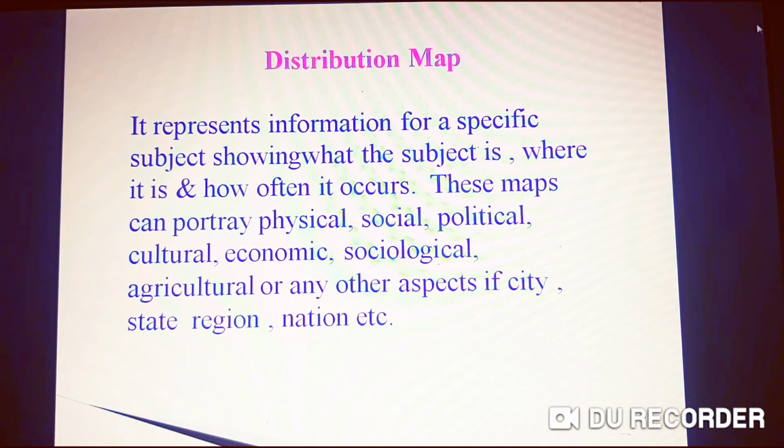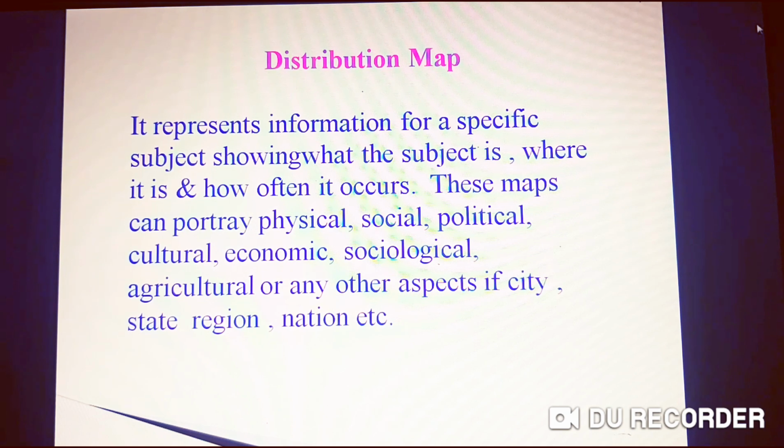These maps can portray physical, social, political, cultural, economic, sociological, agriculture, or any other aspects of a city, state, region, nation, etc. For example, if you want to make India's population density map, you need statistical data, that is the population in each state of India. You cannot put any data randomly, otherwise it will be called an incorrect map.